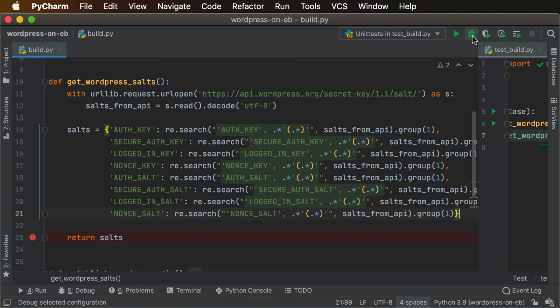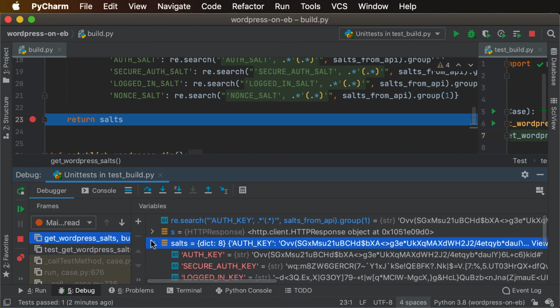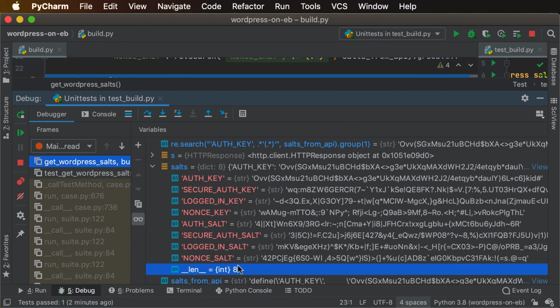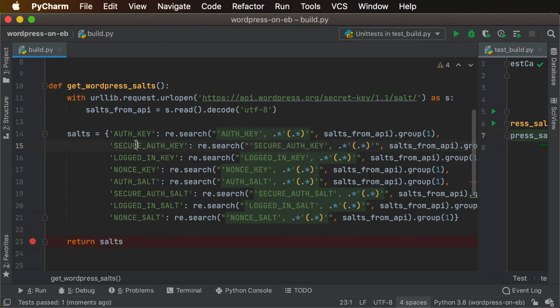So let's test this one real quick. So we take a look at our salts. Looking pretty good. Looks like all those regexes are matching everything we're after. Single quote strings here. Everything looks as expected as it came back from the WordPress API. We got the 8 items that we expect. Great. 6, 8. Yep.